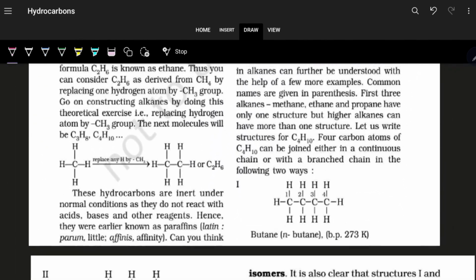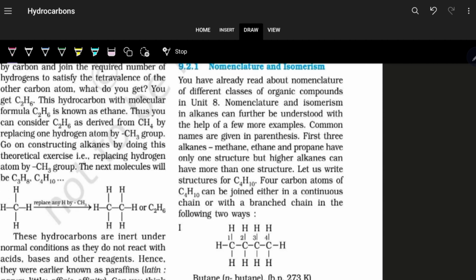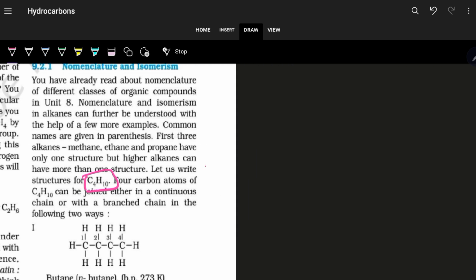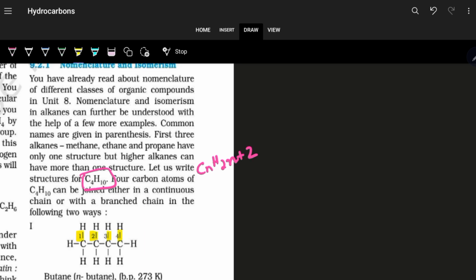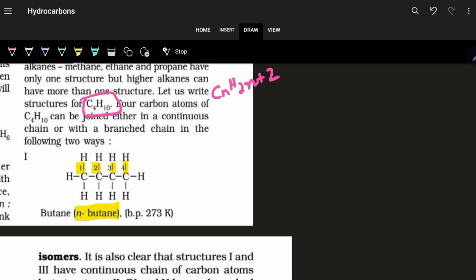Next, moving on to this part, we can see nomenclature and isomerism. Here one example is given, C4H10. If I say C4H10, 4 carbon atoms are there and it is an alkane. Why? Because it fits into the formula CnH2n+2: n is equal to 4, 4 twos are 8, plus 2, 10. Now if 4 carbon atoms are written in a straight chain, C1, 2, 3, 4, this is normal butane, n-butane, having a boiling point of 273 Kelvin.